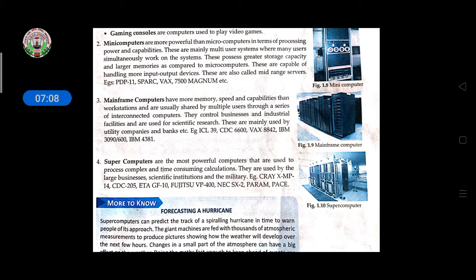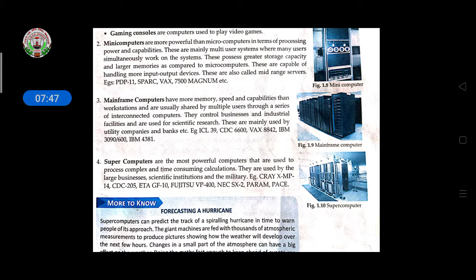Then mainframe computers have more memory, speed, and capabilities than workstations and are usually shared by multiple users through a series of interconnected computers. They control business and industrial facilities and are used for scientific research. These are mainly used by utility companies and banks, etc.